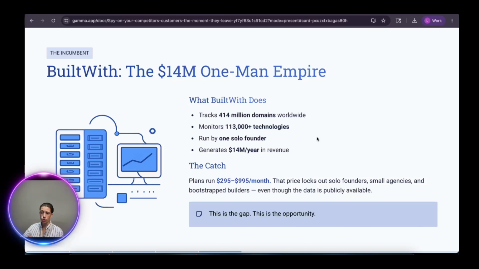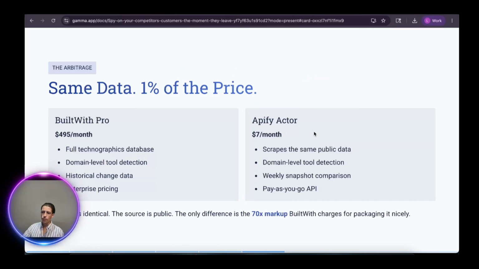Their package is too much. You don't need all that data. That data is actually publicly available, but most people are too lazy. They don't know the ways to look for it. So the idea here for us is to create a business where it becomes very easy to find that data for those people for a fraction of the price. Okay, guys? So basically, same data, 1% of the price.